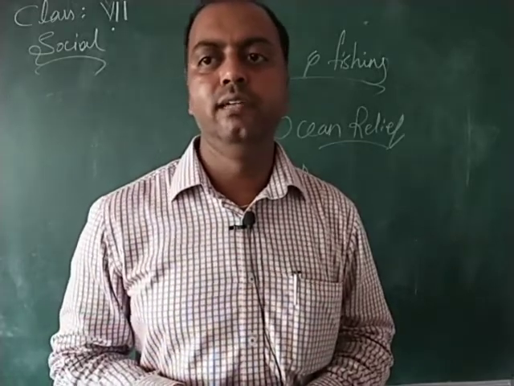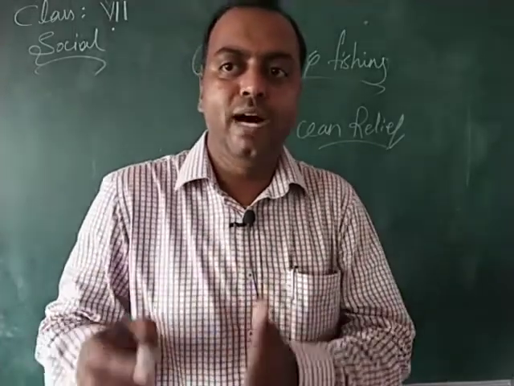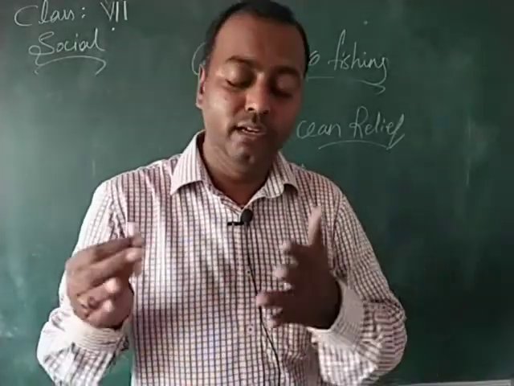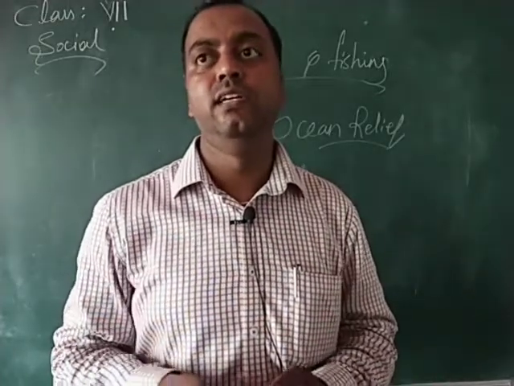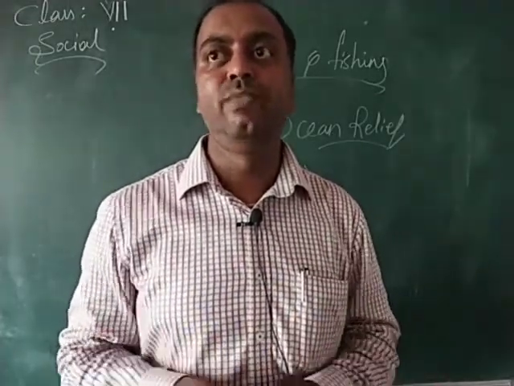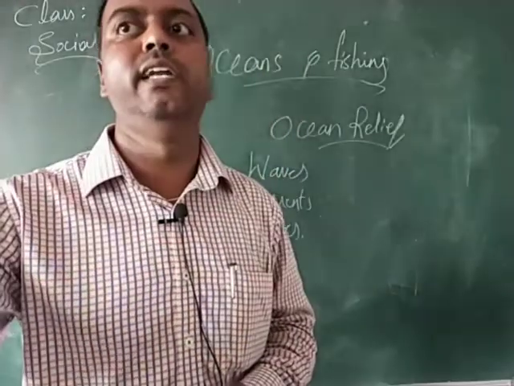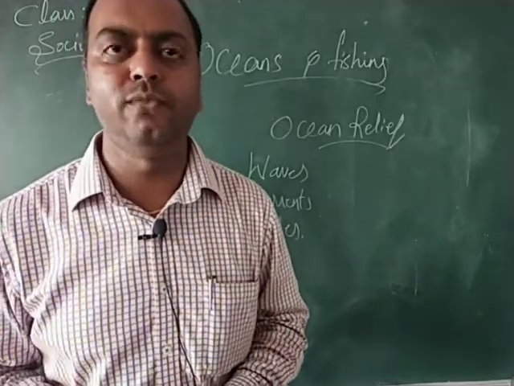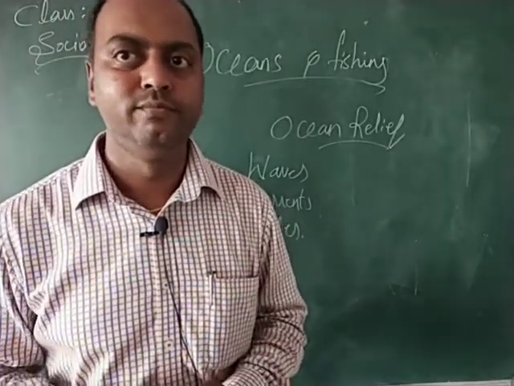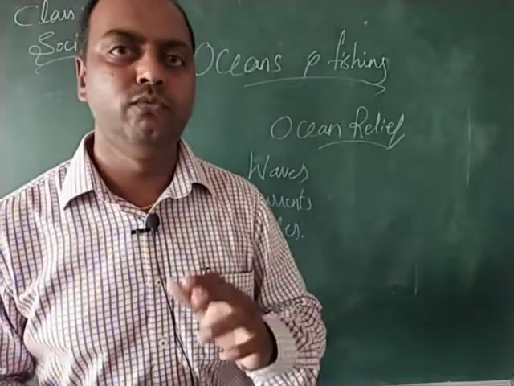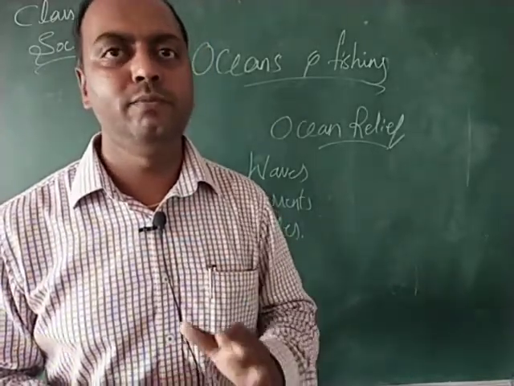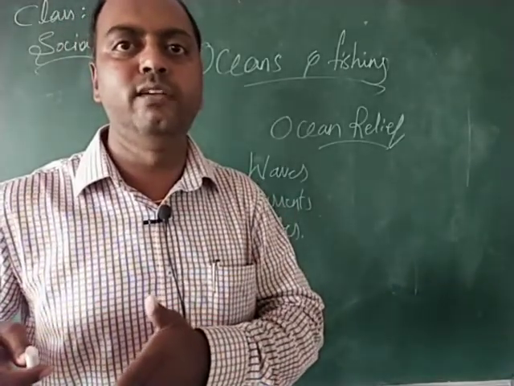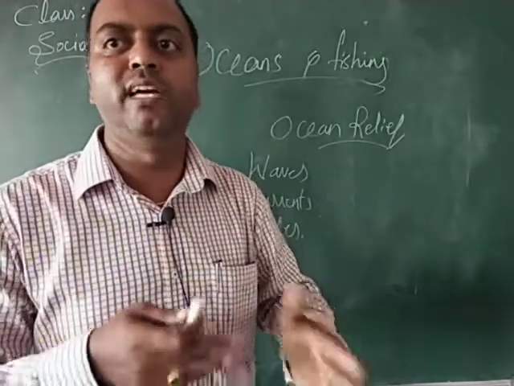Coming to the current, in the oceans, water moves from one part to another in a big stream, which with the naked eye you can't see, but they move under the surface in a single direction. These streams which constantly flow in a definite direction on the surface of the ocean are called ocean currents. And these ocean currents are of two types: warm currents and cold currents. The warm currents flow from the equatorial region towards the poles, whereas the cold currents flow from the poles towards the equatorial region.